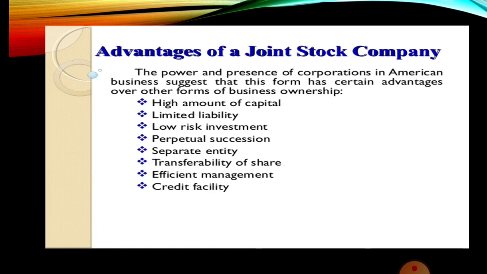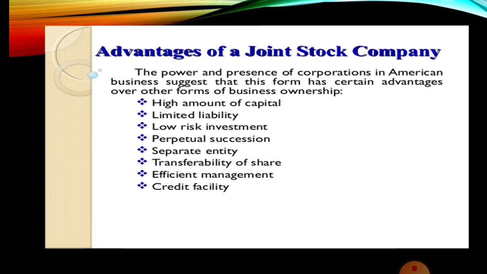Risk-bearing capacity. This is the sixth advantage. The loss of the company is distributed to a large number of shareholders. So each shareholder bears very little amount of loss. Since there are more number of members in a joint stock company, the risk is being shared by more number of members, and hence the company form of organization has risk bearing capacity.